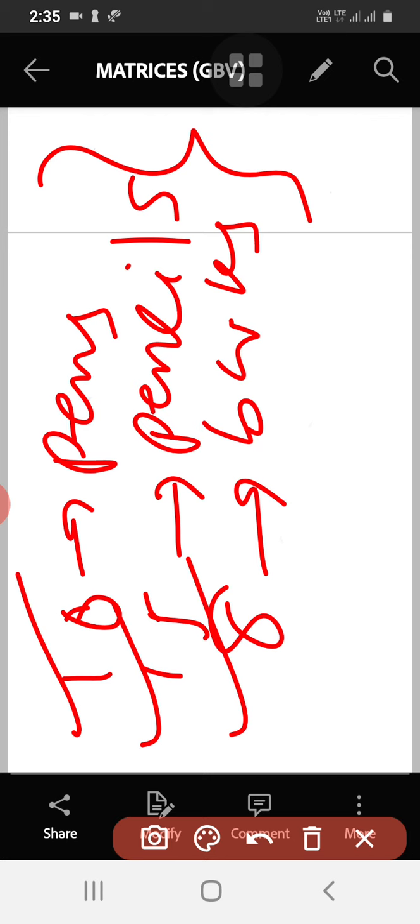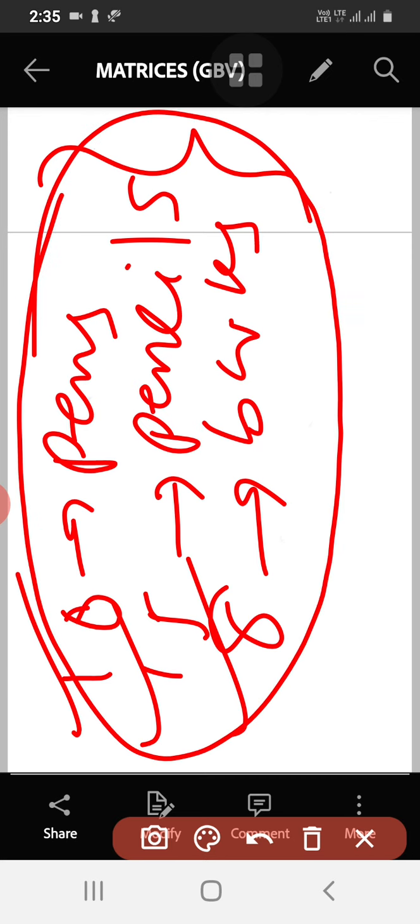How do you write this information symbolically? We can write it in the form of a matrix. So 10 pens, 15 pencils, and 8 books are there.